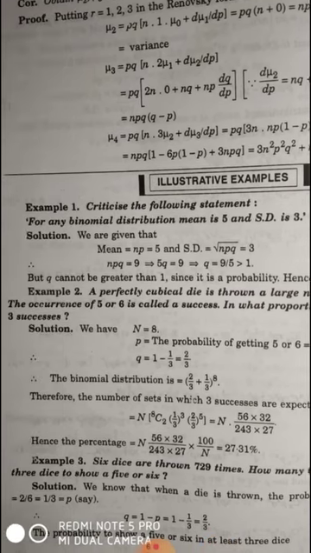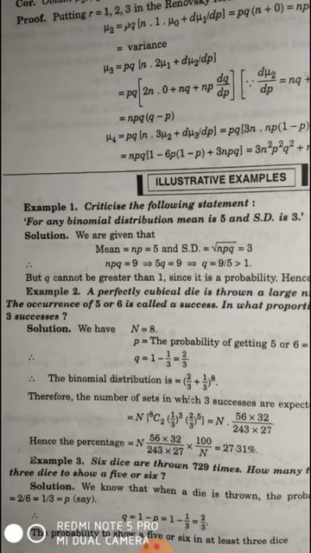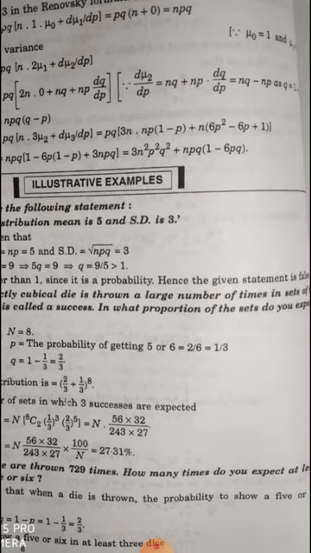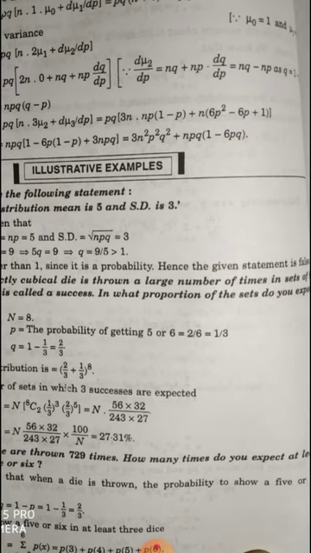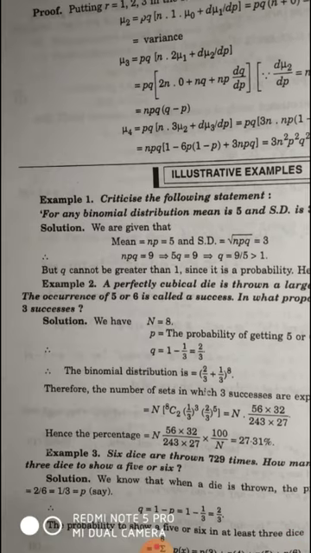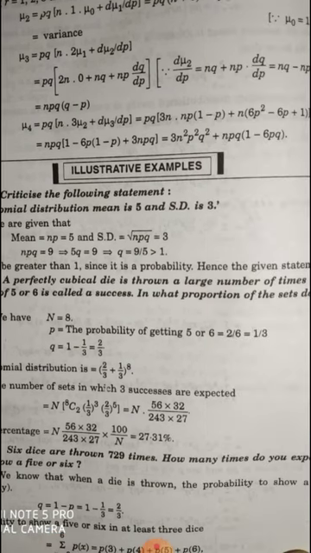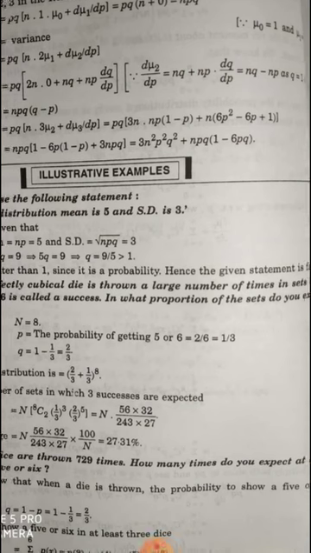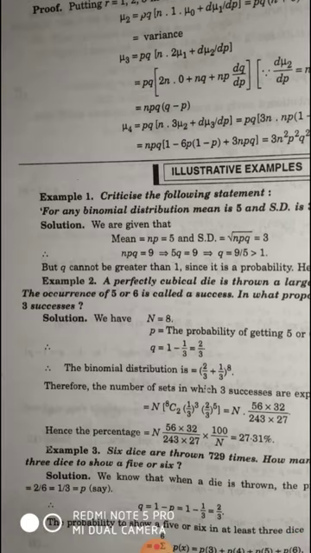Another problem, example number 2. A perfectly cubical die is thrown a large number of times in sets of 8, and the occurrence of 5 or 6 is called the success. In what proportion of the sets do you expect 3 successes?